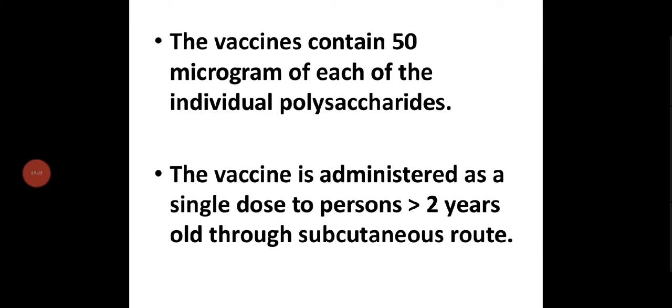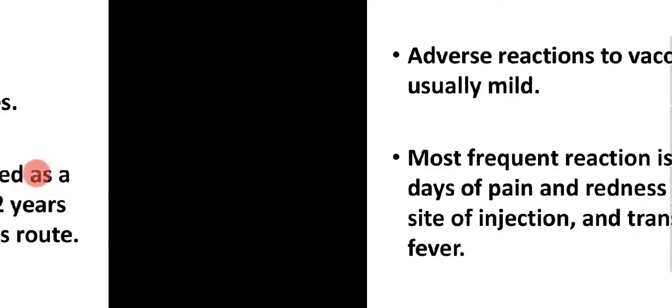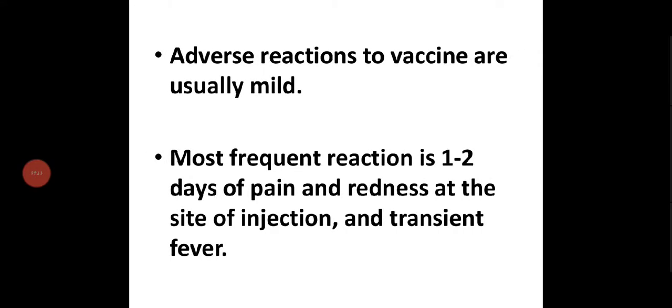The vaccine contains 50 micrograms of each of the individual polysaccharides. The vaccine is administered as a single dose to persons more than 2 years old through the subcutaneous route. Adverse reactions to the vaccine are usually mild. The most frequent reaction is 1 to 2 days of pain and redness at the site of injection and transient fever.